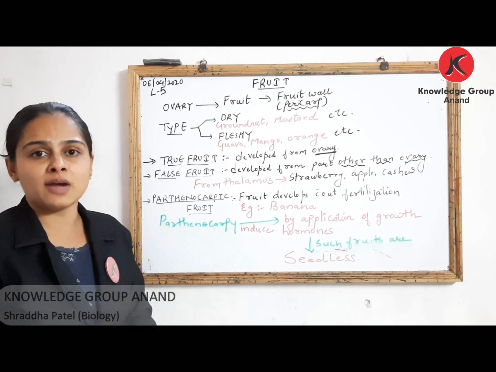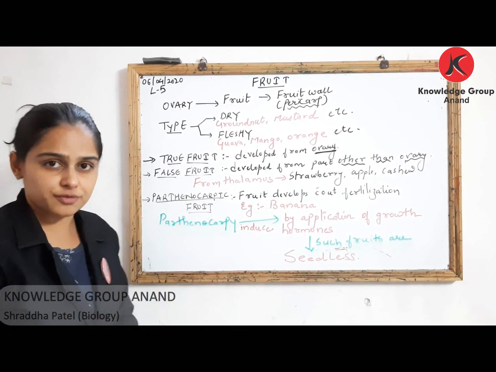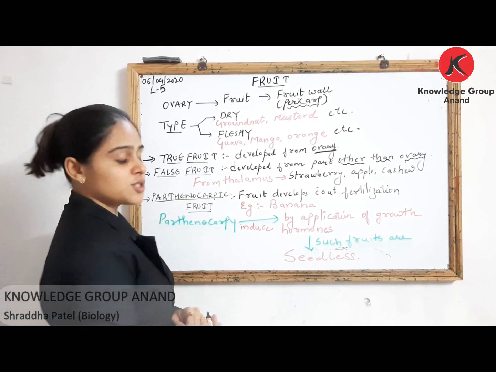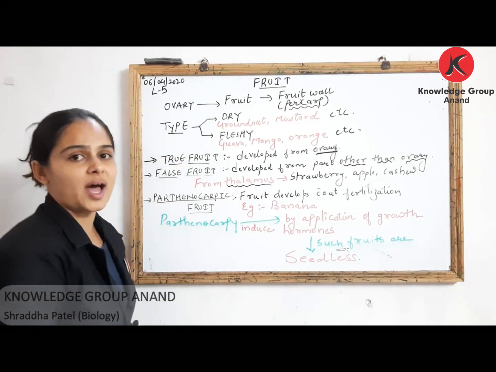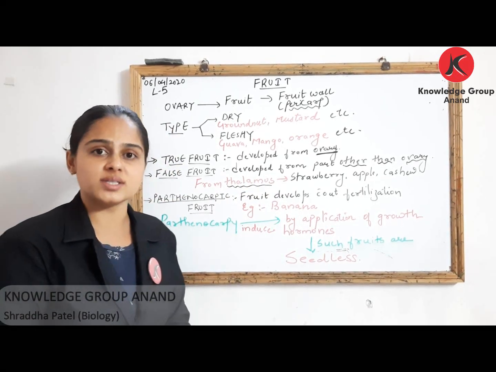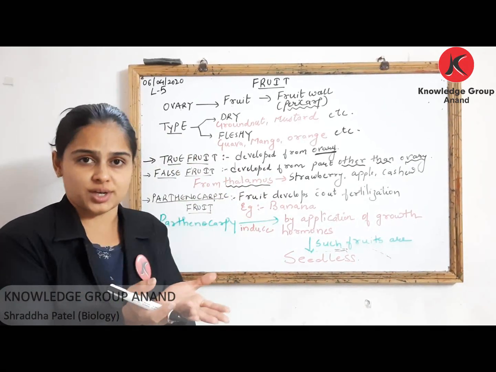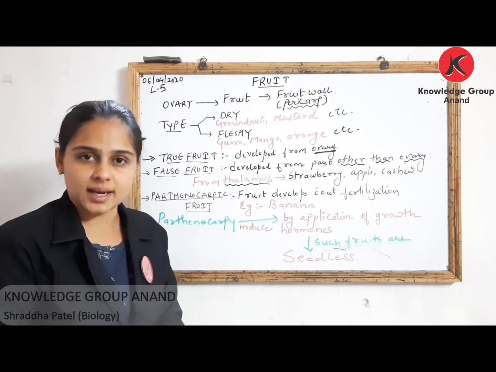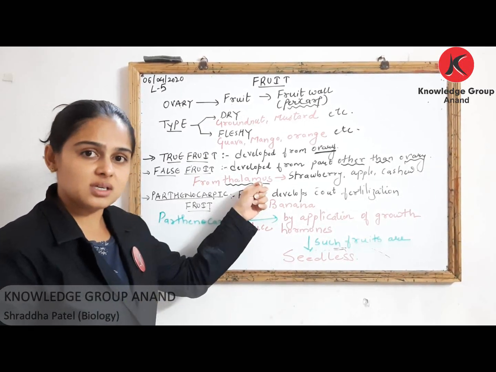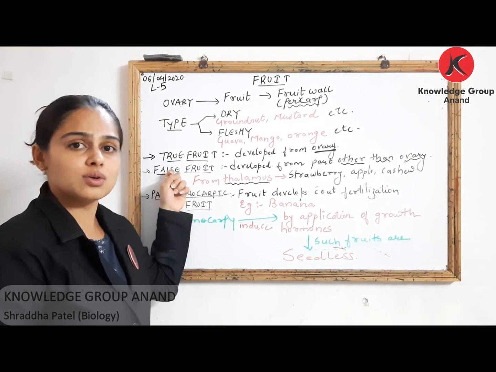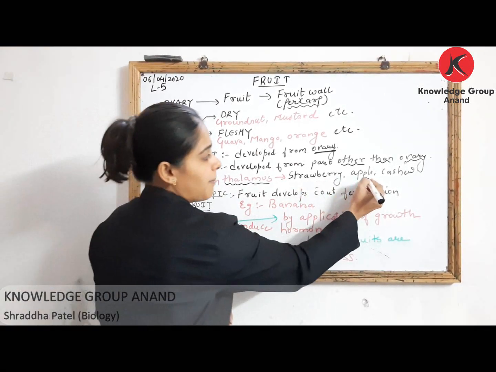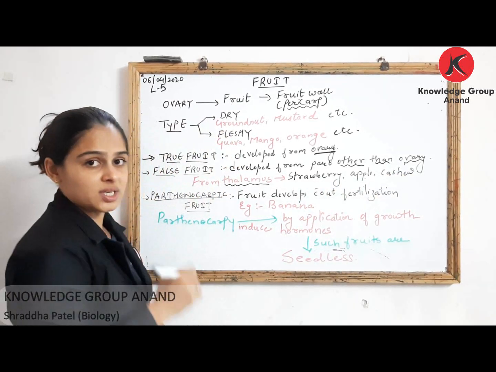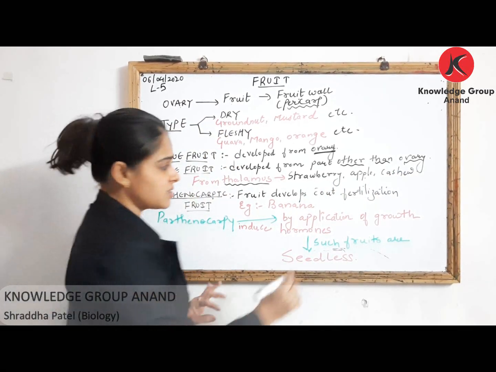One such example I have plotted over here. If fruit of some species are formed from a region called thalamus. We have understood what is thalamus. The swollen portion, उसको आप क्या बोलते हो, thalamus. So if thalamus is involved in formation of fruits, say for in case of your strawberries, your apple and your cashew, ये तीन example you have to memorize.